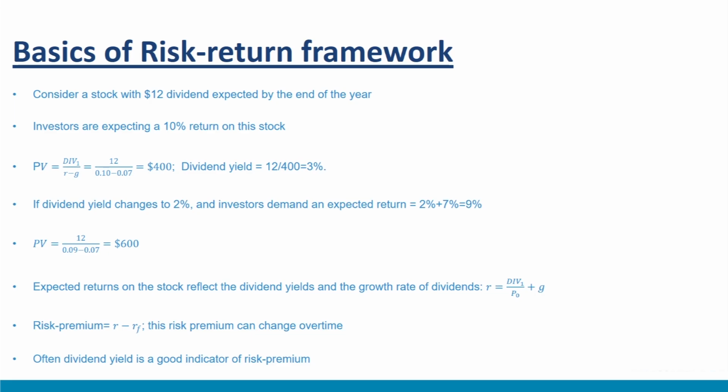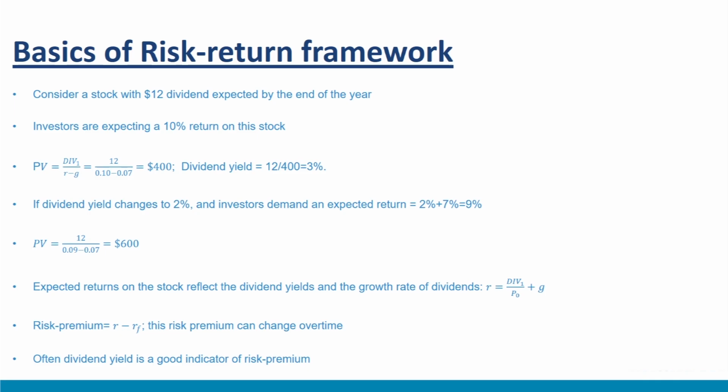This is one case where the returns required by investors have come down. If we would have relied on past returns, then we would have overestimated the risk premium desired by the investors today. If markets are liquid and efficient and the stocks are fairly priced, then the following relationship holds nicely. That is, R equal to div 1 upon P naught plus G. That is, expected returns on the stock reflect the dividend yields and the growth rate of dividends.